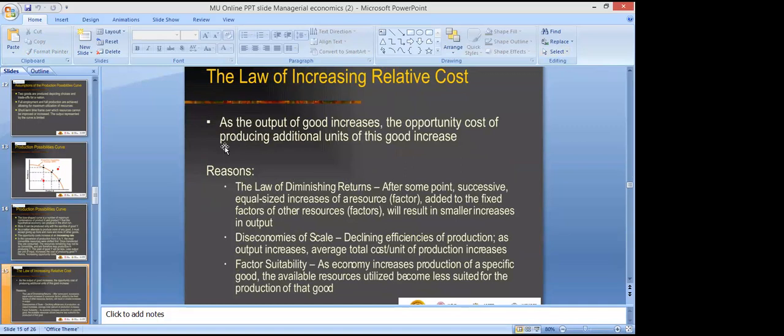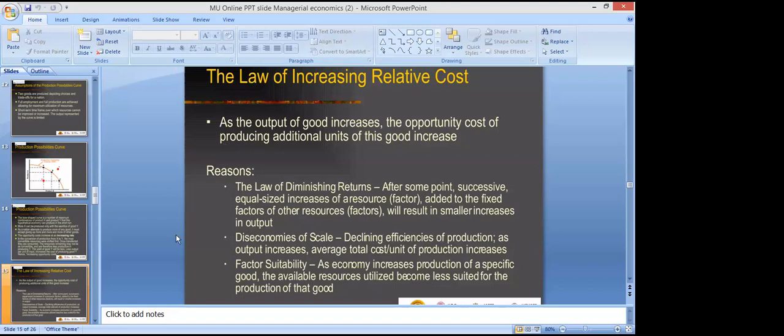As the output of a good increases, the opportunity cost of producing an additional unit of that good also increases, right? As you can see on your screen, as output of the good increases, opportunity cost also increases. As we produce more of the good, opportunity cost kept on increasing. Opportunity cost increases because of three reasons, right?